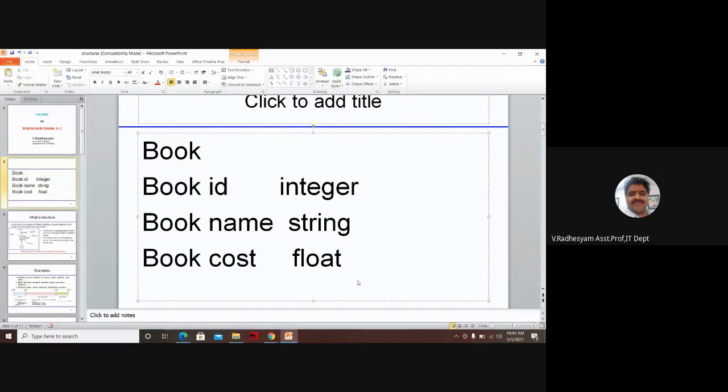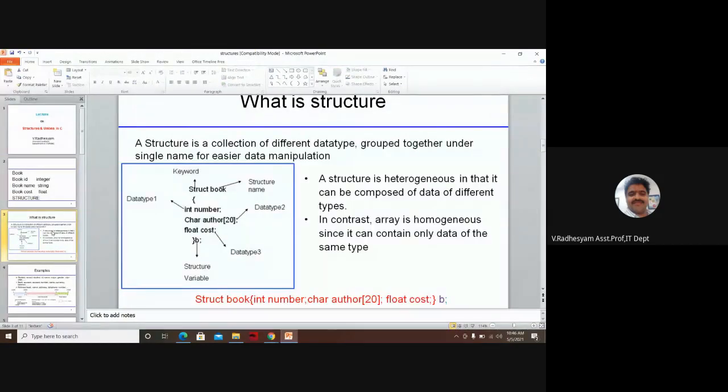That's why the concept of structure comes into the picture. Structure is a combination of heterogeneous data types. Structure is a collection of data types grouped together under a single name for easier manipulation.